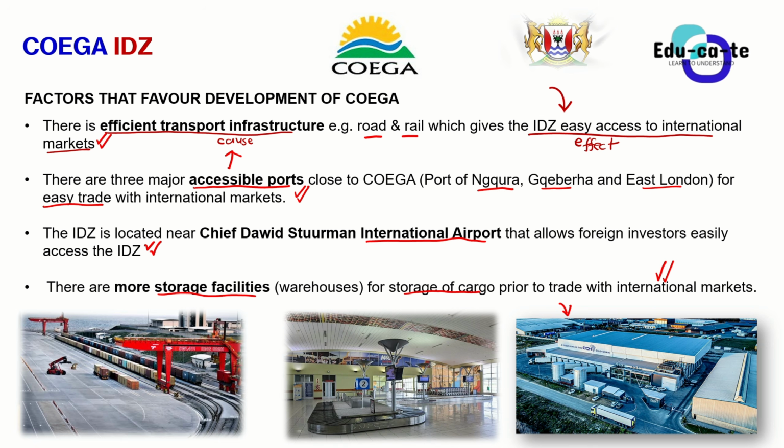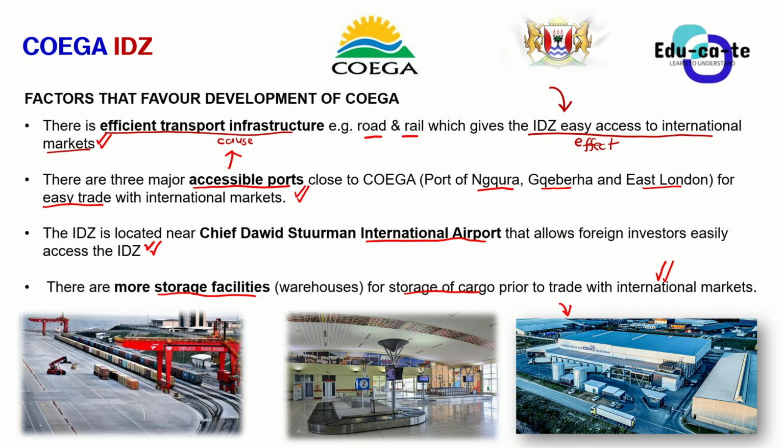Okay, so whenever you make your goods in those industries, in the industrial development zone, you don't sell them immediately. Obviously, that's unrealistic. You might need to store them somewhere. Maybe I'm making some tinned fruits, or whatever it is that I'm making in my company. I need to have an efficient storage system for them, so that whenever people are coming to buy, they will find it in the right state and all of that.